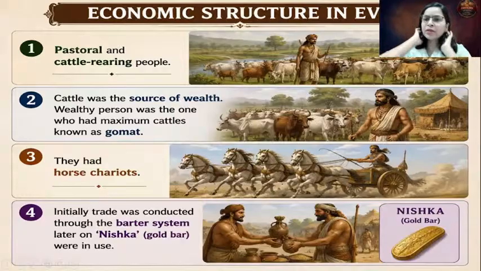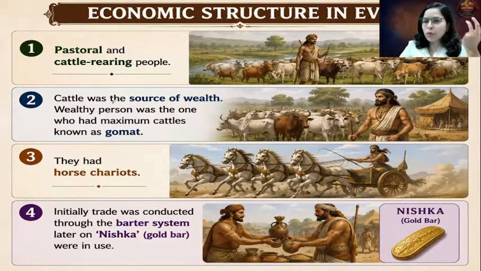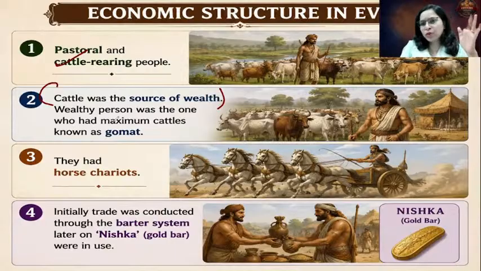Now let us try to understand the economic structure of the early Vedic period. As I have mentioned, Aryans were nomadic people. So what was their primary occupation? They were pastoral in nature. Cattle rearing was their primary occupation, and cattle was considered to be the source of wealth. The person who had the maximum number of cattle was considered the wealthy person, and the wealthy person was called Gomat.